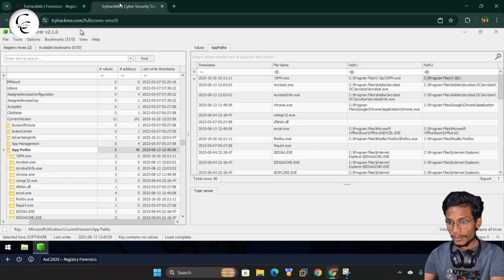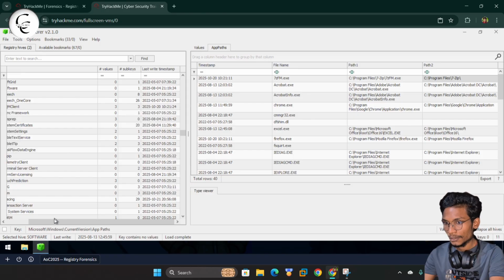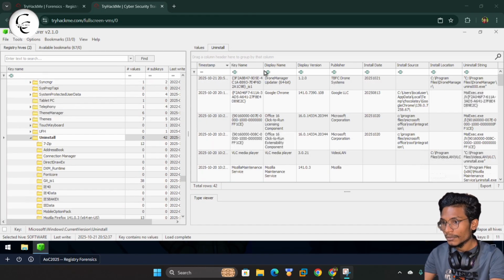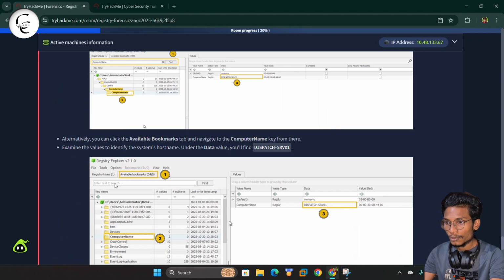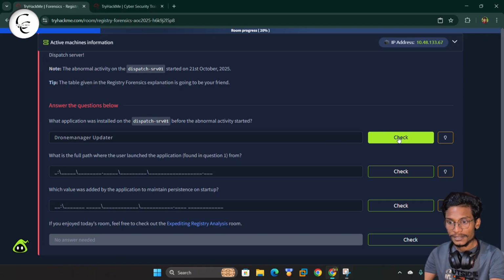We have already loaded our Hive, so we can simply move to this path and find the first answer. Here you can see we have the Drone Manager Updater, and we can simply copy that, paste it here and give it a check. Yes, you can see this is correct.